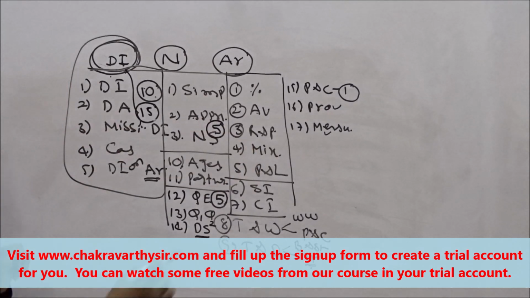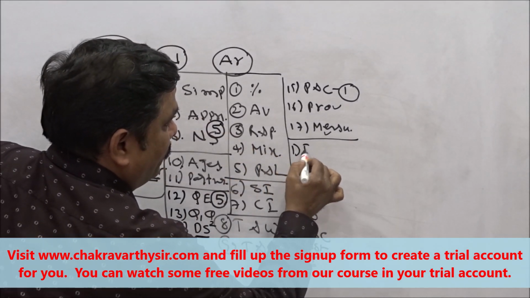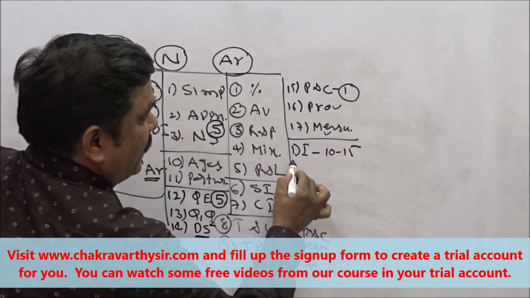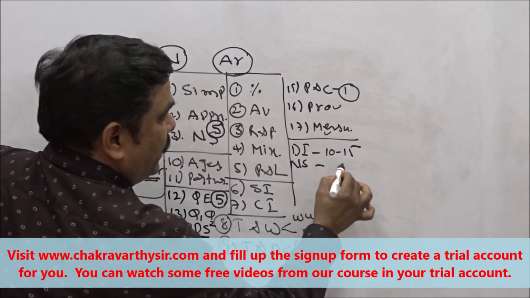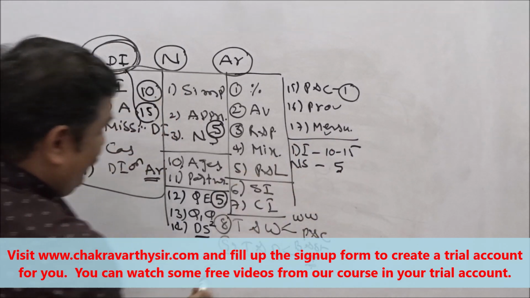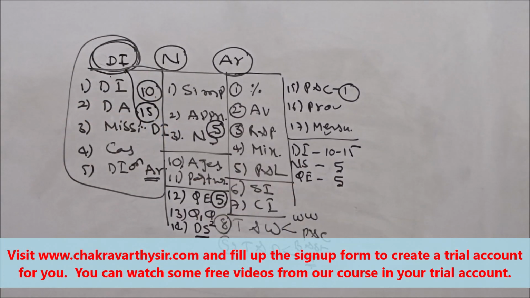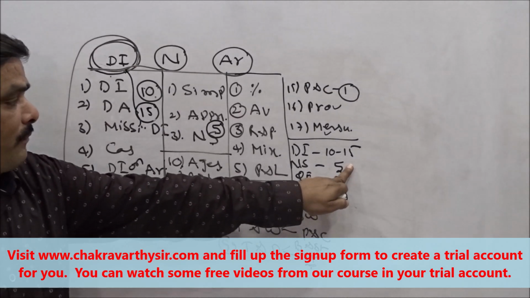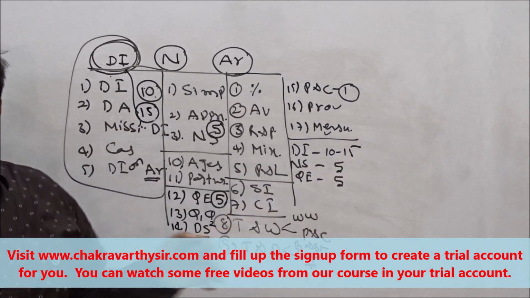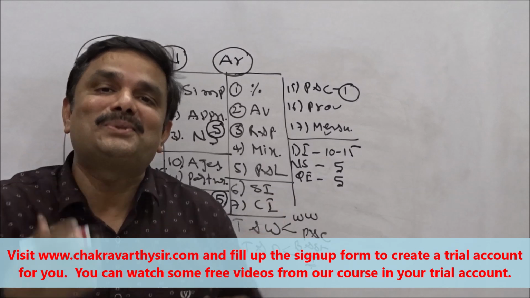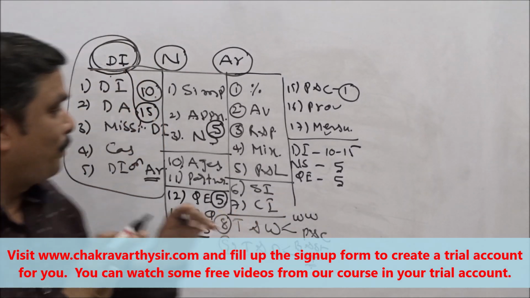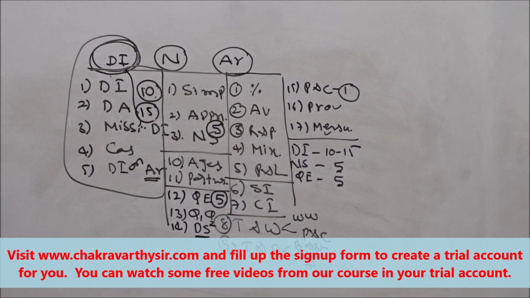For your understanding, I am writing here: from DI, you get 10 to 15, number series surely 5, and quadratic equations 5. So 5 plus 5 is 10, plus 15, 25 questions are here only, students. If you prepare well and thoroughly, you can do these questions very easily.